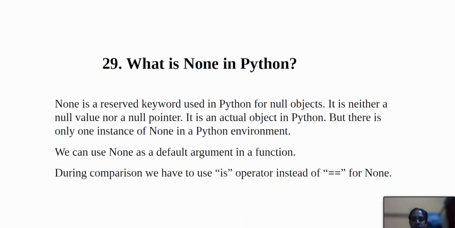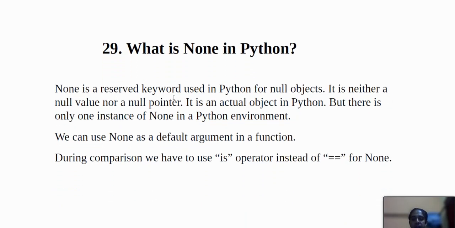The number 29 question is, what is None in Python? None is a reserved keyword used in Python for null objects, and it is neither a null value nor a null pointer. It is an actual object in Python, and there is only one instance of None in a Python environment.